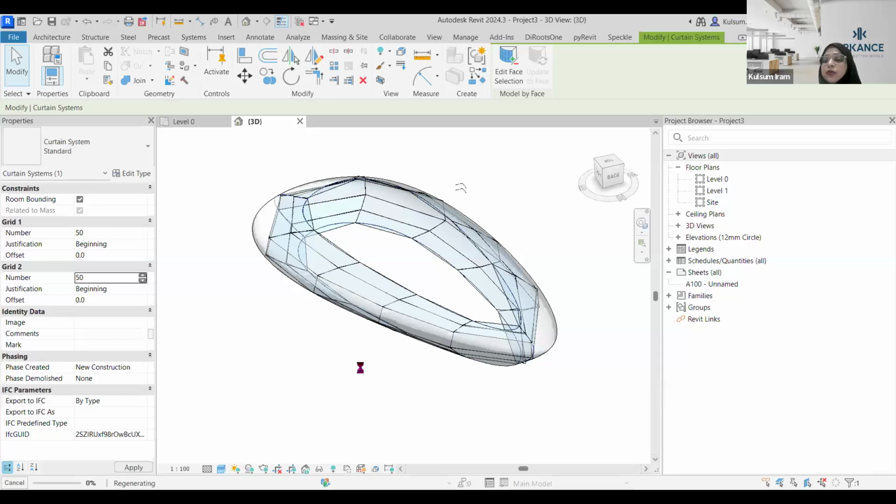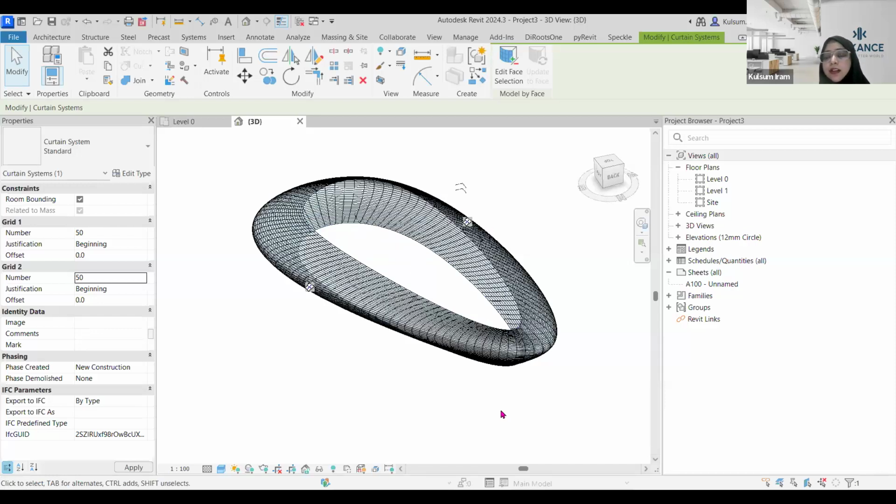So that is how you can use any Dynamo automation for importing while you change any particular shell of yours or exterior facade using Dynamo. You can also do it with multiple layers, because once you export, you can export it in multiple forms. So it is just taking some time, and that is all for Dynamo automation. If you have any doubt or query while it is getting done, you can just drop it into the message.